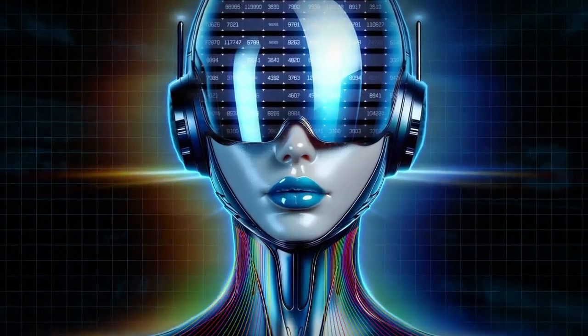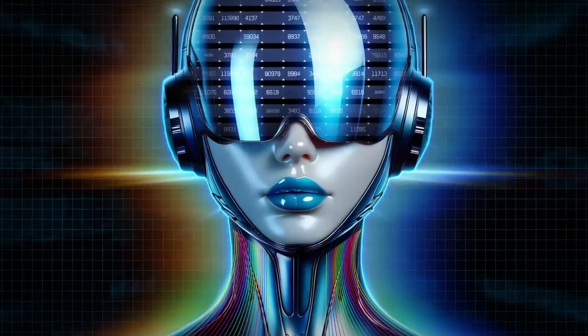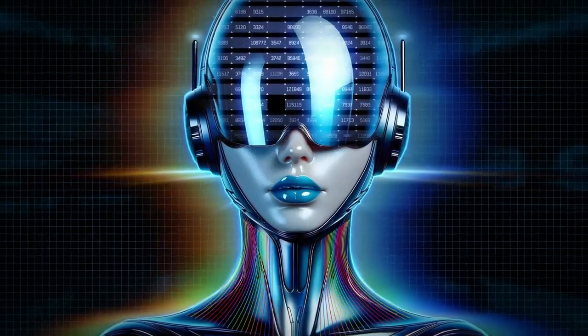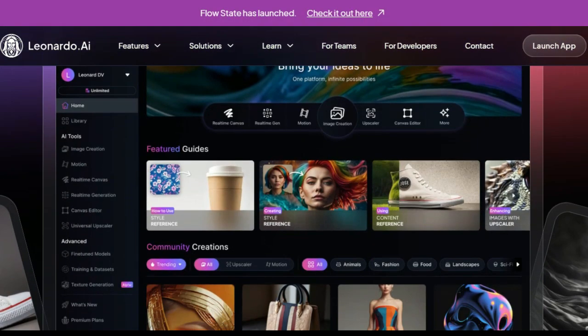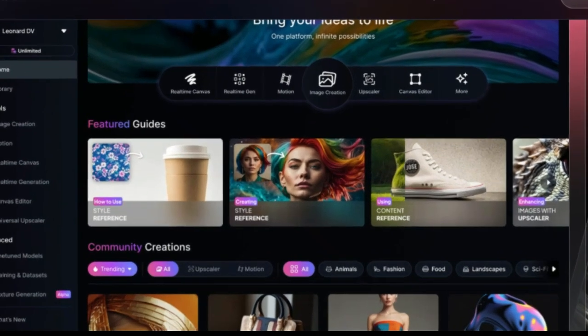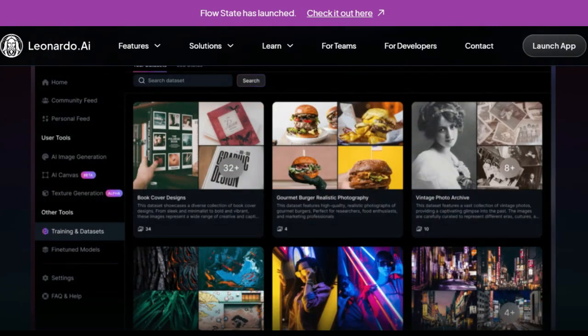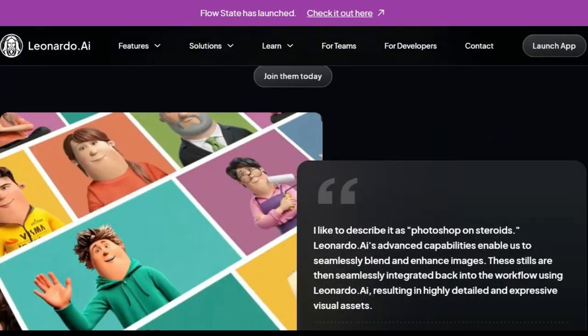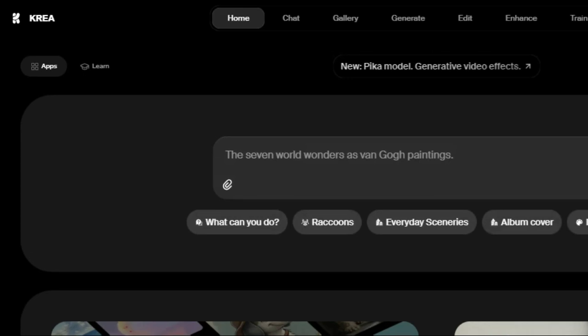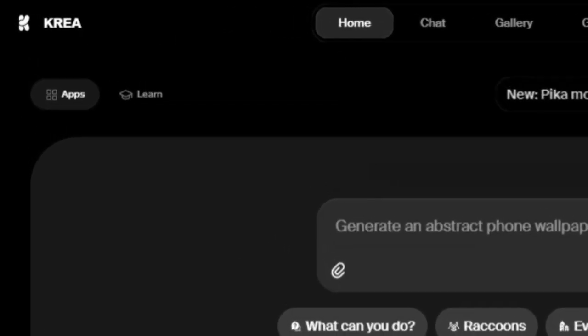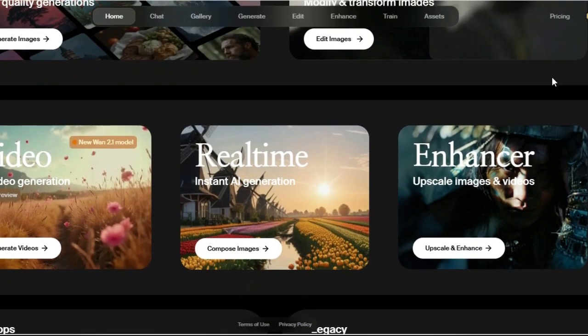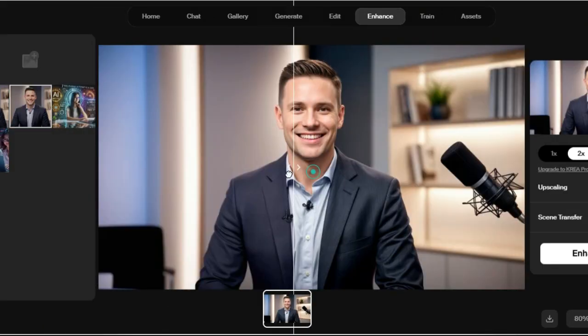Alright, let's talk about the tools we'll be using in this tutorial. Don't worry, they're all free to get started, and I'll walk you through each step. First up, we have Leonardo AI. This is where we'll create the base image for our avatar. Leonardo AI is an AI-powered image generator that lets you create stunning custom images in seconds. Next, we'll use Krea AI. Once we have our avatar image, we'll use Krea AI to enhance it. Krea AI is an AI tool that specializes in refining and improving images, making them look even more professional.